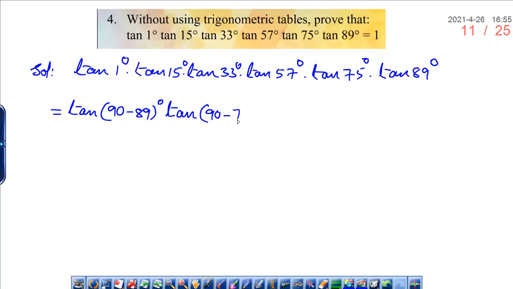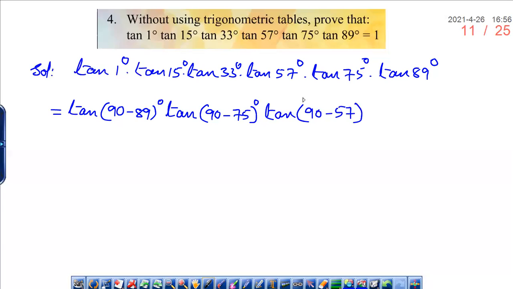Very good. So we have converted these two. Let us convert tan 33 degrees in terms of 90 minus 57 degrees. See here, 90 minus 57 is 33 degrees.